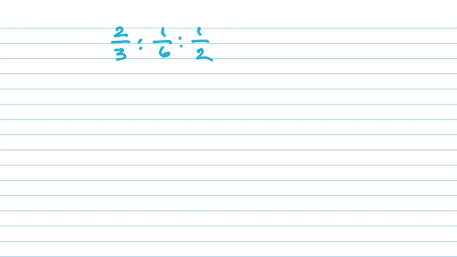So what I need to do is I need to get a common denominator. So what are my denominators? 3, 6, and 2. 3, 6, and 2, right? Well, to get a common denominator, it's got to be big. There's not even a common factor. Can it be the same as the biggest one? Yes, and it usually is.